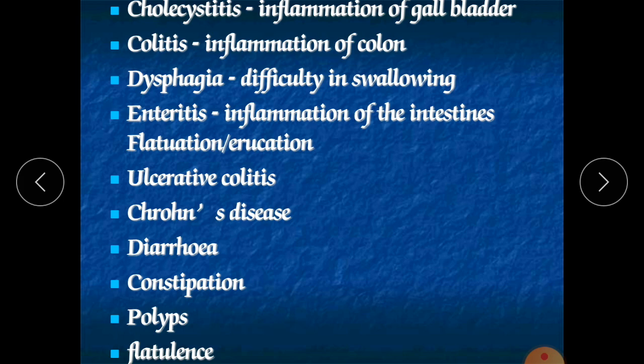So it will produce difficulty in swallowing, called dysphagia. Dys means difficulty, phagia means swallowing. Enteritis is inflammation of the intestine. Also flatulation and eructation.